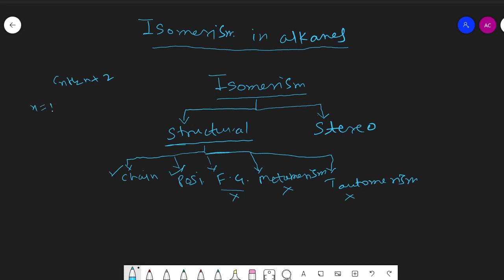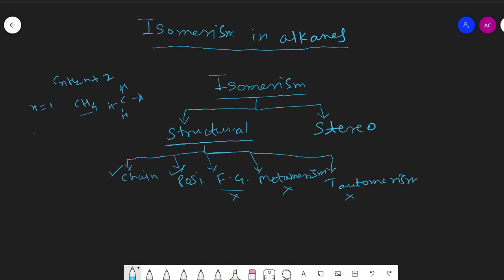If n is equal to 1, we get the molecular formula CH4, and it has only one structure, that is, carbon is tetravalent, joined to 4 hydrogens by 4 single bonds. It has only one structure and cannot be arranged in a different manner. So we can say that methane does not exhibit isomerism.